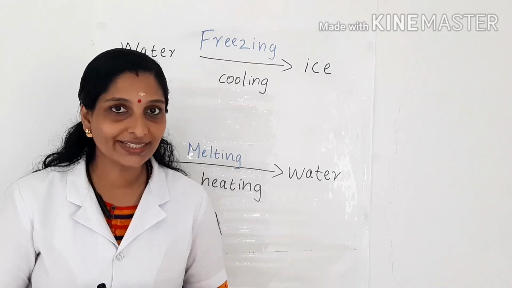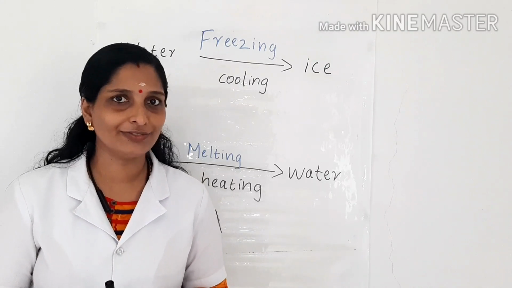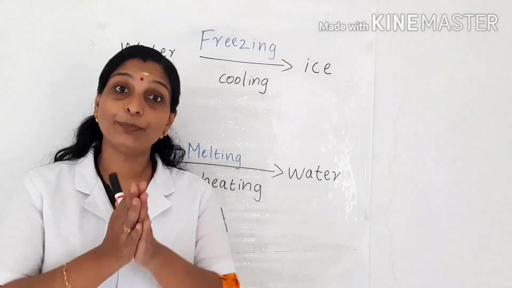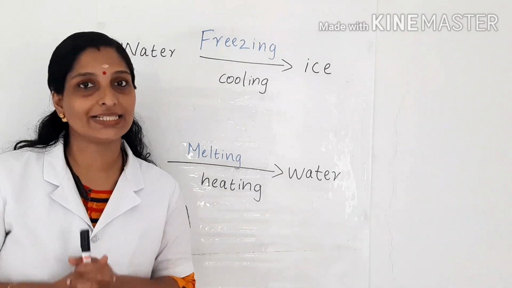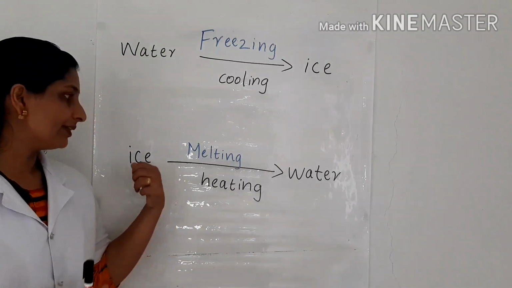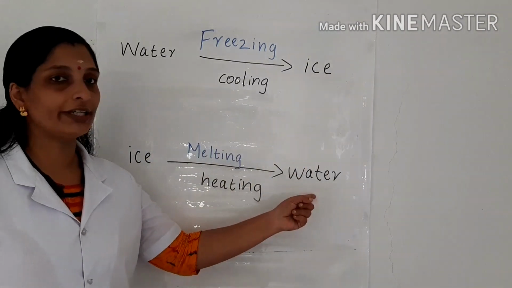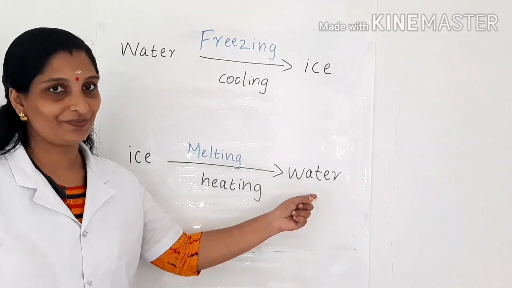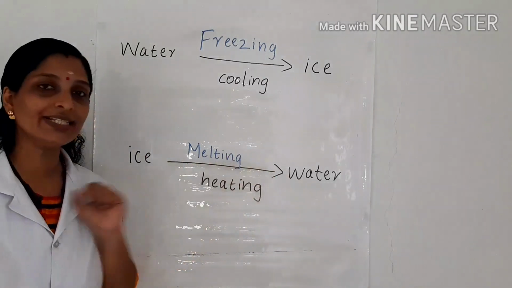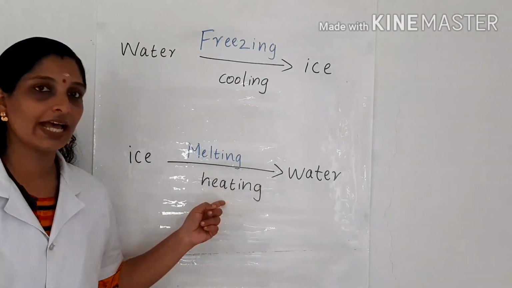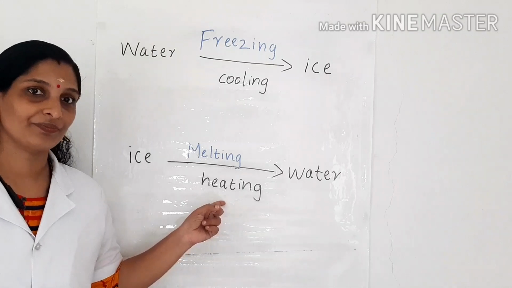Does it happen in your life? Yes, that process is also known as melting. In melting, the ice, the solid form, will become water, the liquid form. That process is known as melting by heating. This happened because of heating.